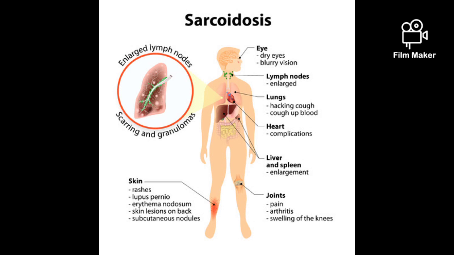Imaging. Radiographic findings are variable and include bilateral hilar adenopathy alone in radiographic stage 1, hilar adenopathy and parenchymal involvement in radiographic stage 2, or parenchymal involvement alone in radiographic stage 3. Parenchymal involvement is usually manifested radiographically by diffuse reticular infiltrates, but focal infiltrates, acinar shadows, nodules, and rarely cavitation can be seen. Pleural effusion is noted in fewer than 10% of patients.